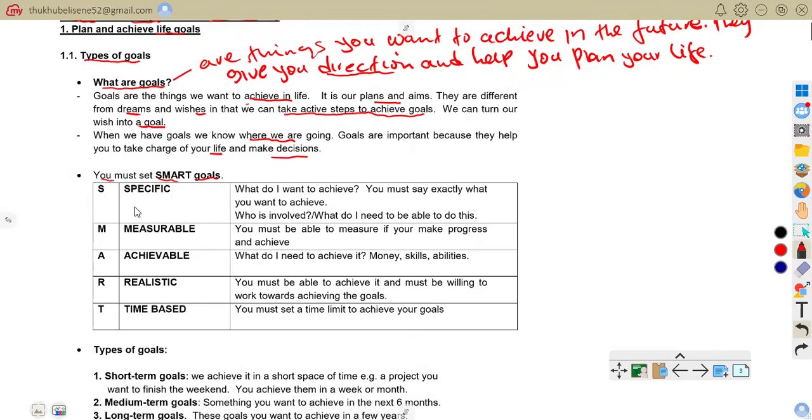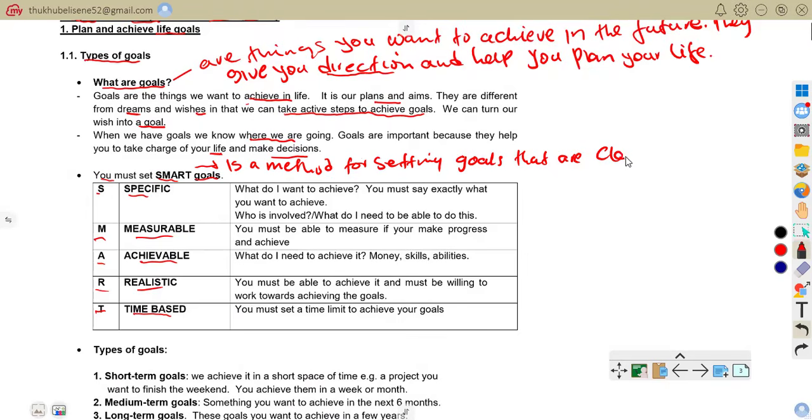SMART is an acronym. S stands for specific, M stands for measurable, A stands for achievable, R stands for realistic, and T is time-based. SMART is a method for setting goals that are clear and achievable.